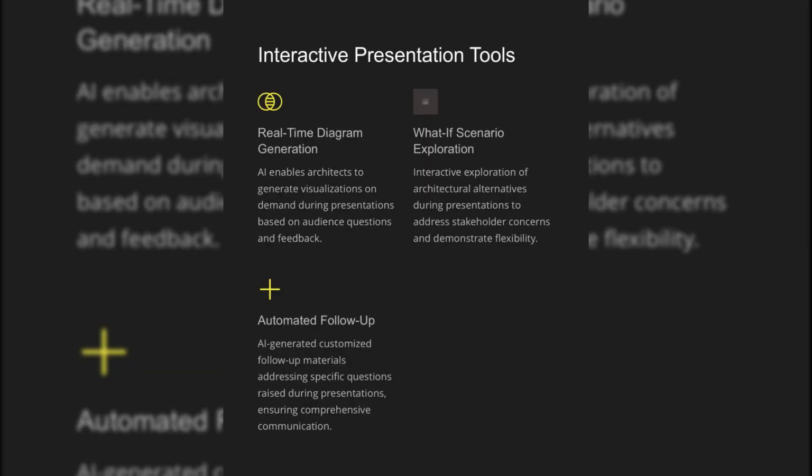AI enables architects to generate visualizations on demand during presentations based on audience questions and feedback. Interactive exploration of architectural alternatives during presentations to address stakeholder concerns and demonstrate flexibility. AI-generated customized follow-up materials addressing specific questions raised during presentations, ensuring comprehensive communication.